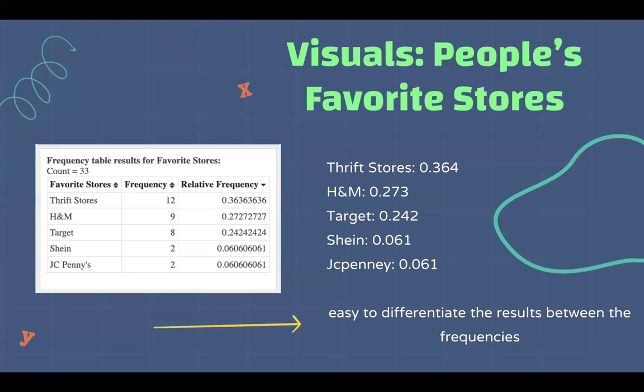And I like frequency tables because they are useful. As you can see here, there are multiple outputs, but they're clearly organized in this table-like setting. And the relative frequencies show the exact differences between the frequencies that may seem close. So as you can see, H&M and Target, they are only one off from each other. But when you look at their relative frequencies, you can see just how different or similar they are from each other. So it's easy to differentiate the results between these frequencies because of that.